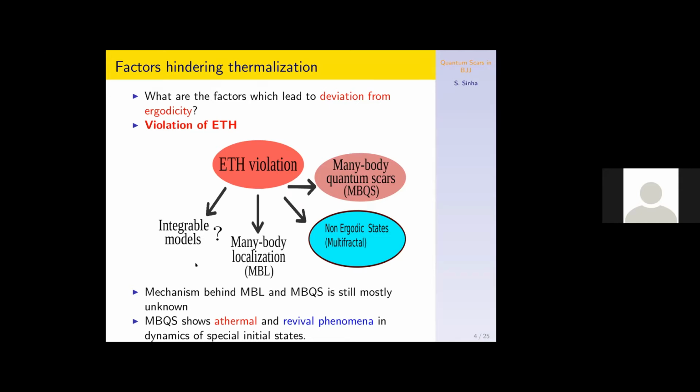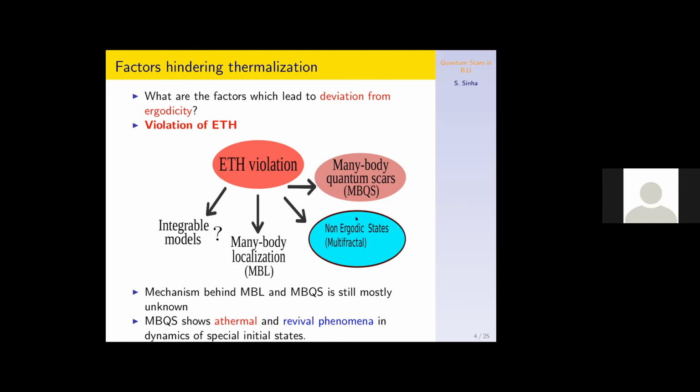But there is a very interesting example found in recent years which has become very popular, the many-body localized system, where not only the ground state but even the excited states of the system remain localized, hindering thermalization.